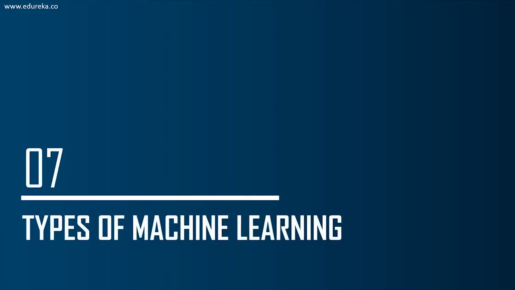Now, the next topic we're going to discuss is the types of machine learning. A machine can learn to solve a problem by following any one of three approaches. You can say that there are three ways in which a machine learns. The three ways are supervised learning, unsupervised learning, and reinforcement learning. These are the three methods in which you can train a machine to learn.